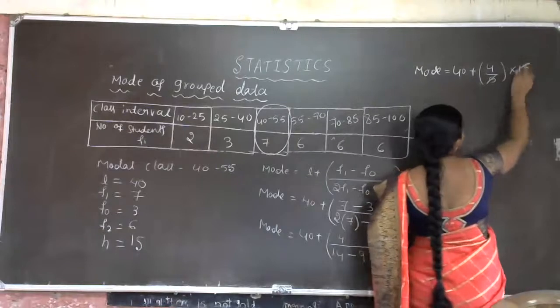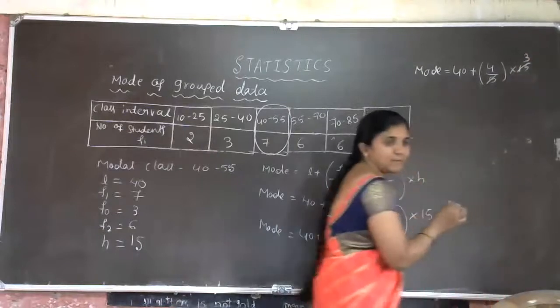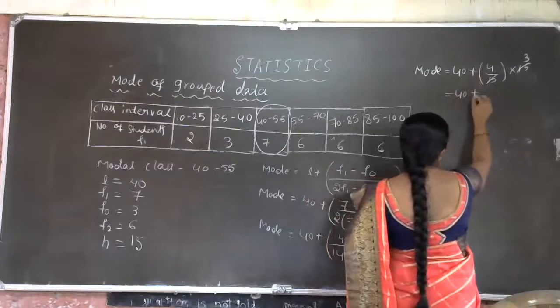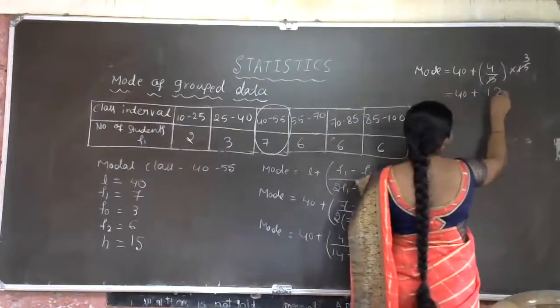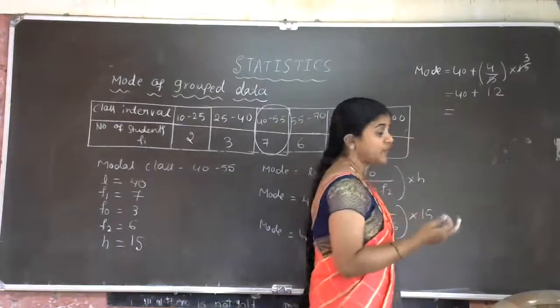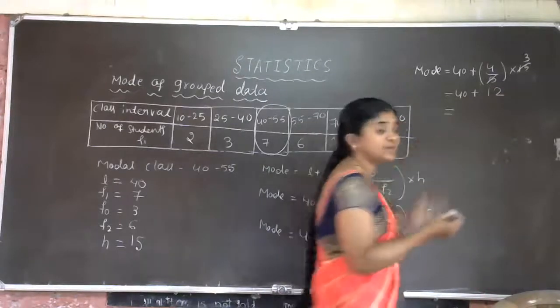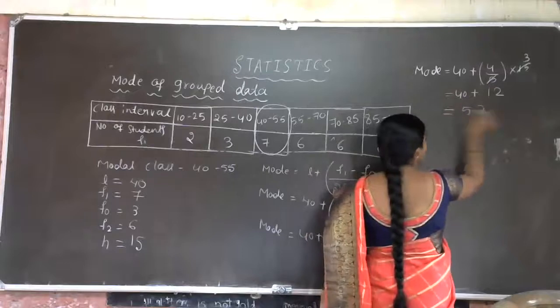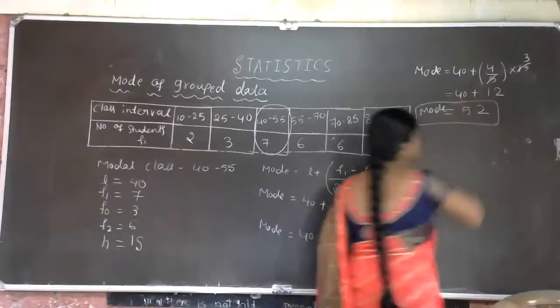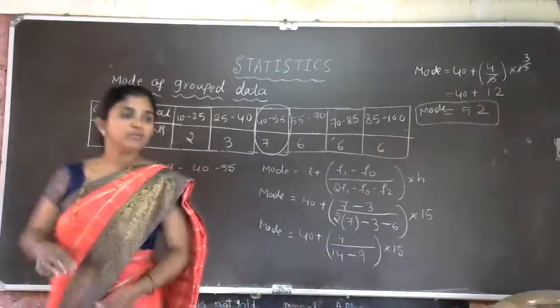5 ones are 5, 3s are. It is a very simple problem, no? Therefore 40 plus 4 threes are 12. Is that clear? 4 threes are 12. Very simple problem. Now 40 plus 12, that is 52. Very simple answer. Mode is equal to 52.